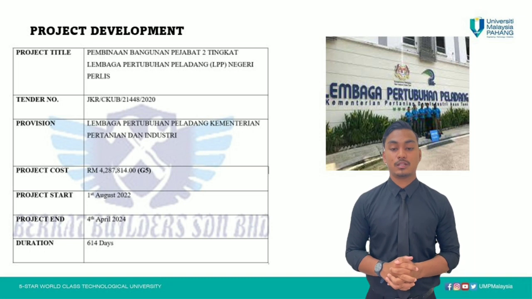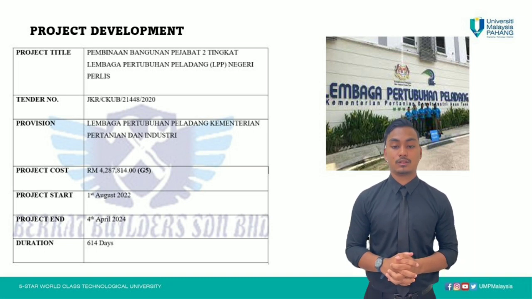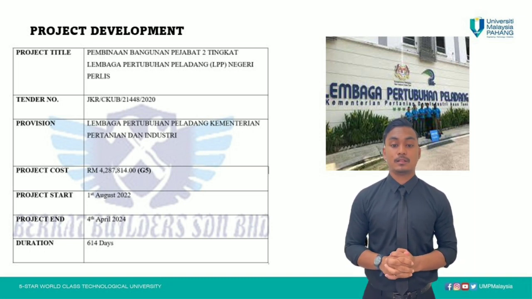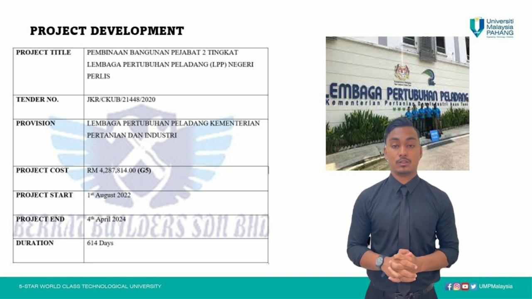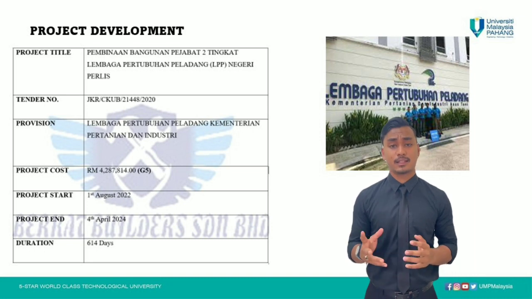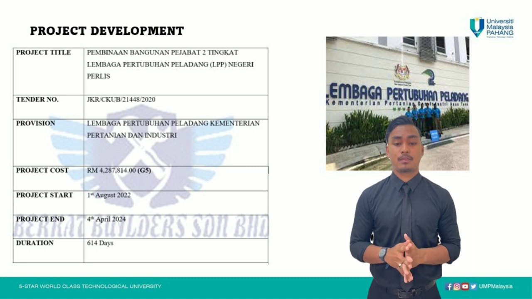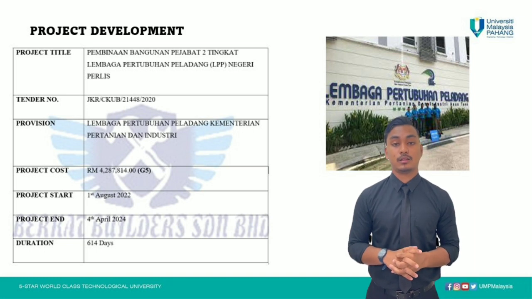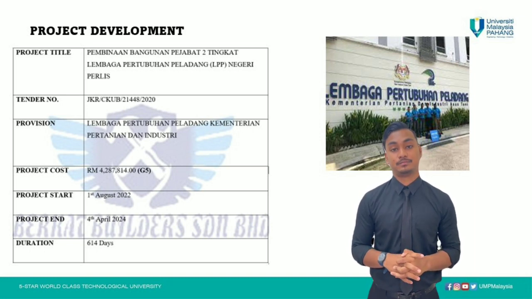The cost of the project is RM4,287,840. So we start our project on 1 August 2022 and we complete this project on 4 April 2024. This is the targeted and expected time that we have calculated. So the overall duration for this project to complete is 614 days.